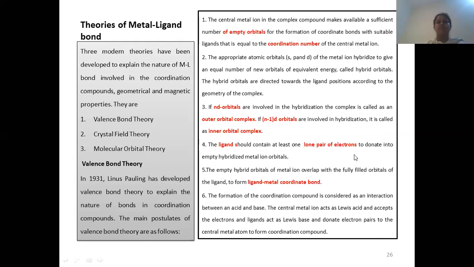We all know that for the formation of a complex compound, the empty orbitals of the metal atom overlap with the fully filled orbitals of the ligand to form a ligand-metal coordinate bond. So we can also say that the formation of a coordination compound is similar to the interaction between an acid and a base. Here the central metal atom is a Lewis acid and the ligand is a Lewis base. The central metal atom is accepting electrons, so it is a Lewis acid. Since the ligand is donating electrons, it is a Lewis base. So these are the postulates of valence bond theory.